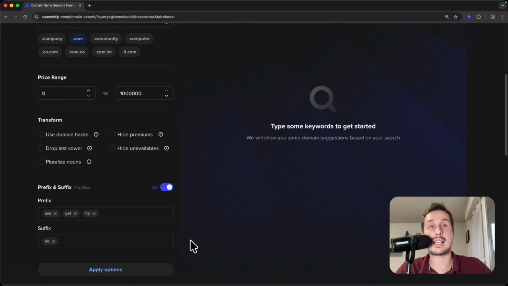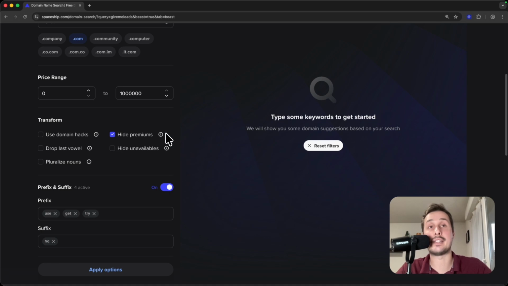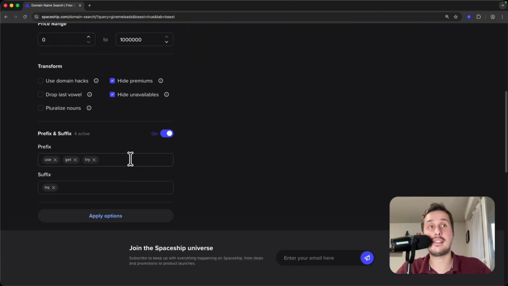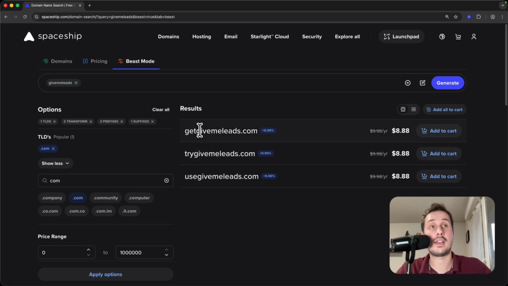And finally, the last option I want is of course to add premiums. So basically a premium domain is an expensive domain. And on top of that, we want to hide unavailables. Then I go here on the top and I click on generate. And you see that with these filters, I have 3 results. So get givemeleads.com, try givemeleads.com, and use givemeleads.com. And you see that the price is perfect, so less than $9.